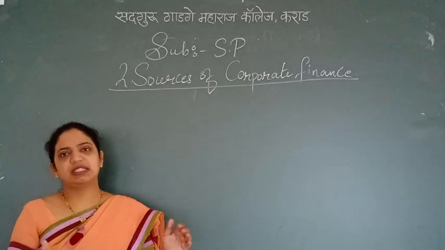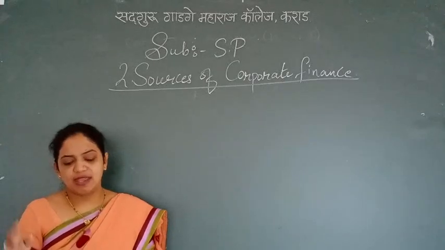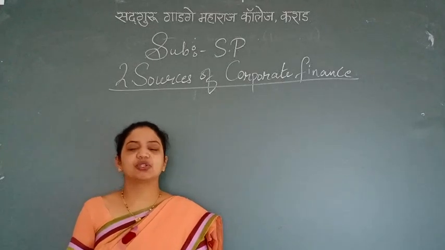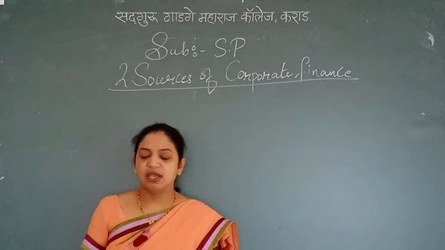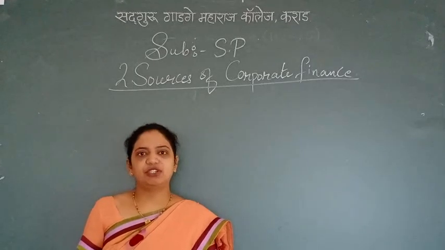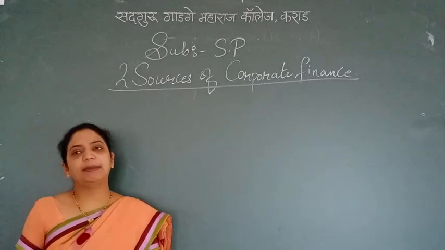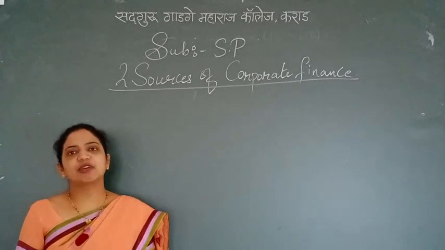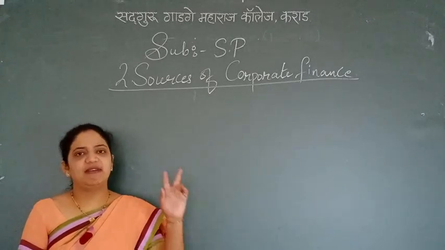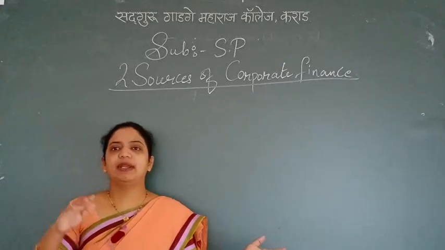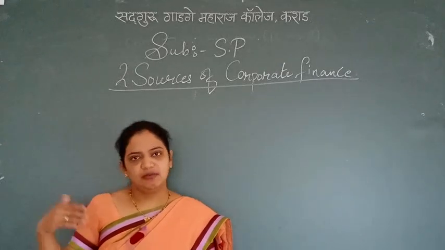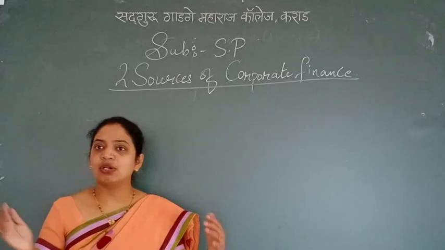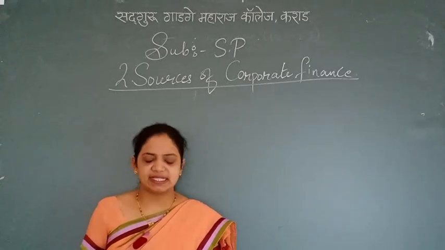First we will have a small recap. We have seen the types of capital on which the sources of finance are based, that is the owned capital and borrowed capital. So the sources of finance are divided into two parts. First is the owned capital and the second is the borrowed capital. We are going to see borrowed capital in detail. Owned capital is already taught to you, only one point is left.